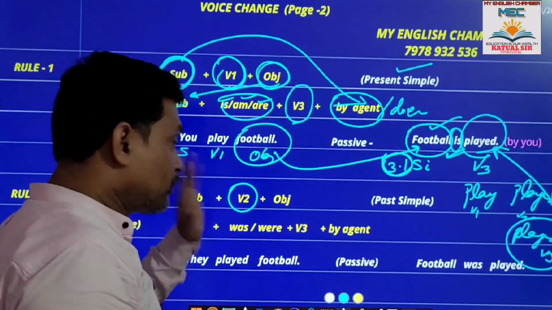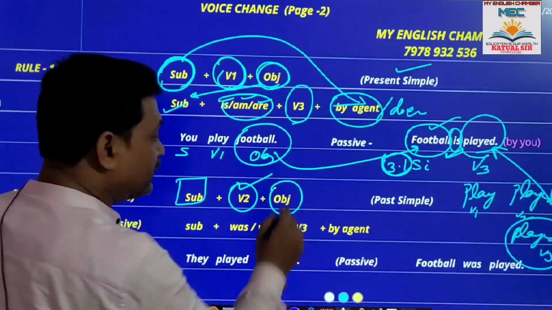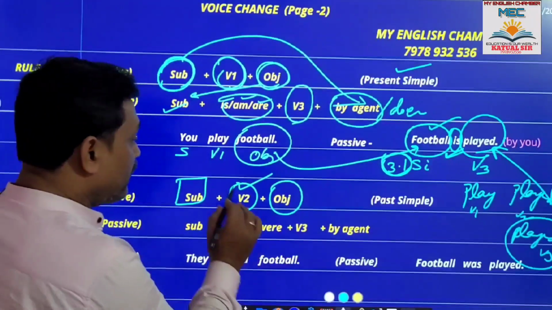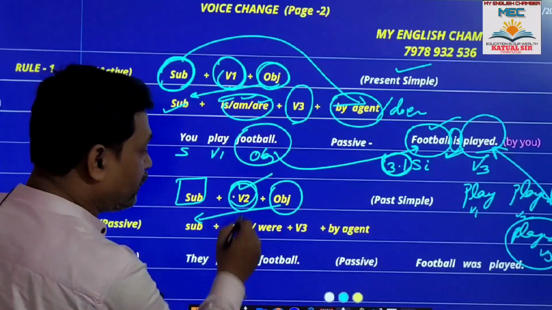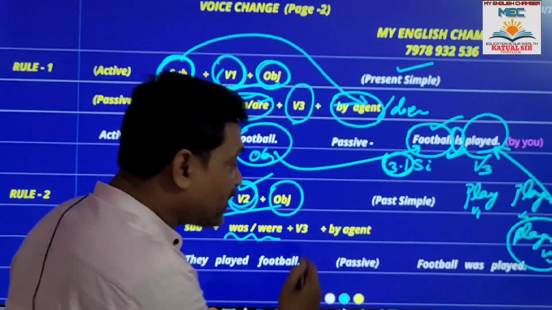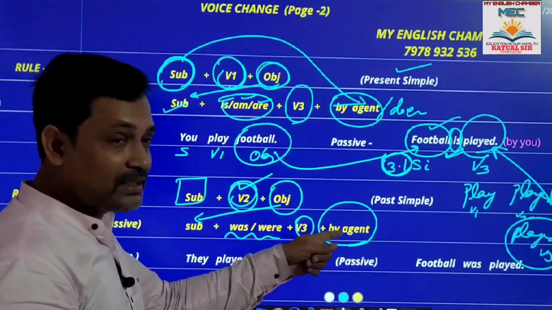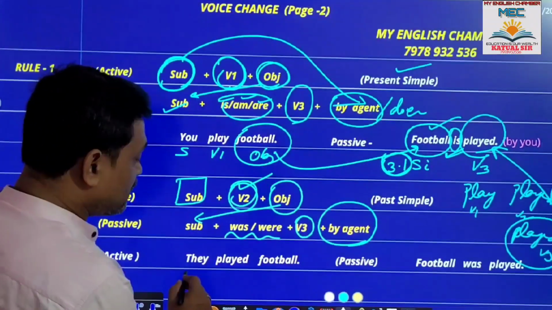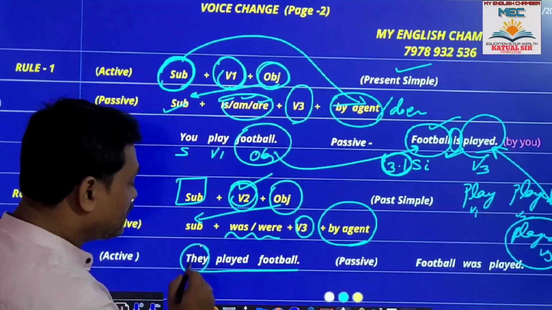Now see rule number 2: subject, V2, object; subject, past simple, object. Okay. If you find the rule like this, the object will take the subject position, for V2 was or were will be placed, then V3, then by plus agent. Okay. So the question is here: they played football. Which one is the subject?